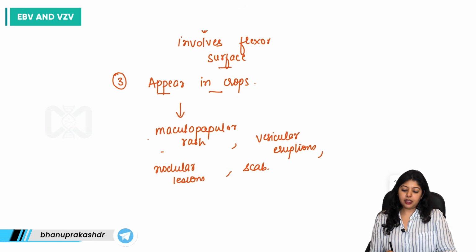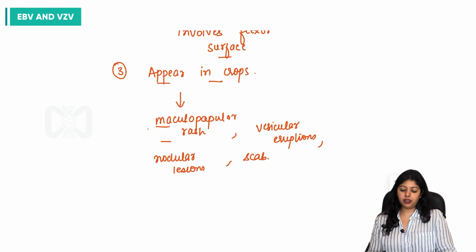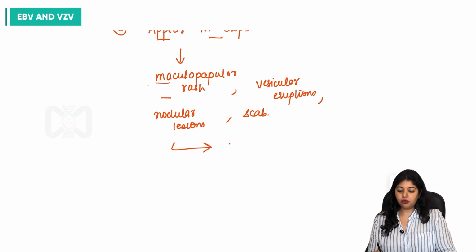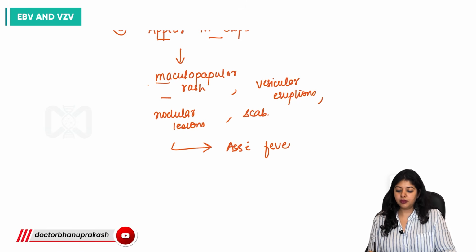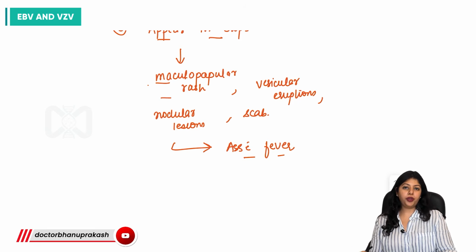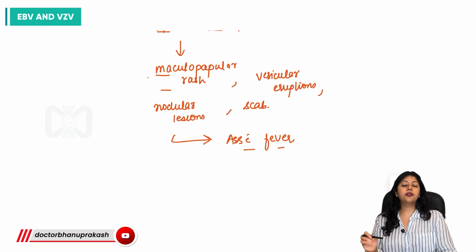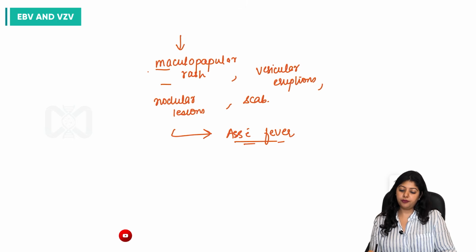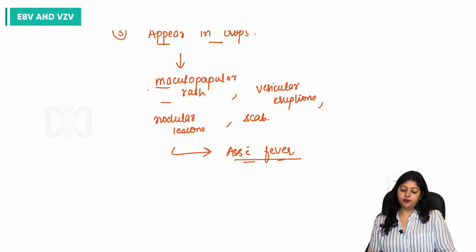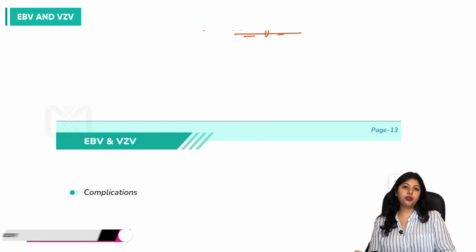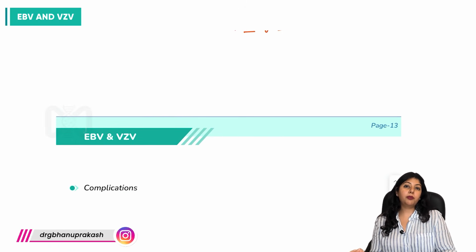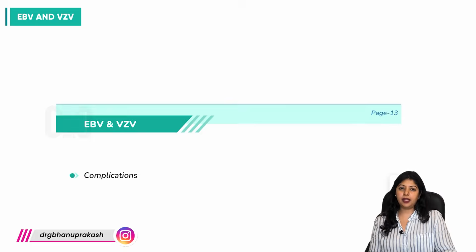And every time a new crop of rash occurs, it is always associated with fever. So at one particular point, you can see all the different stages of developmental rash.